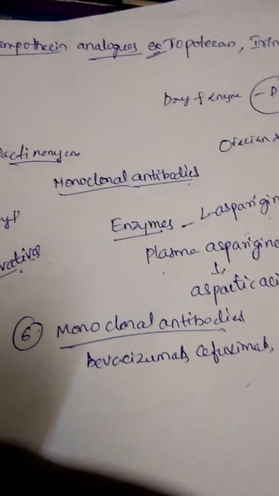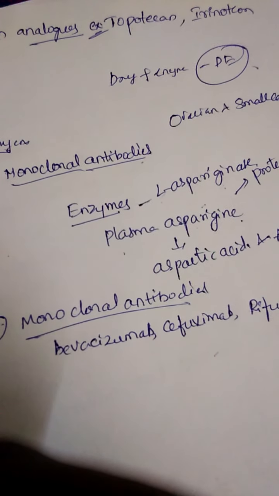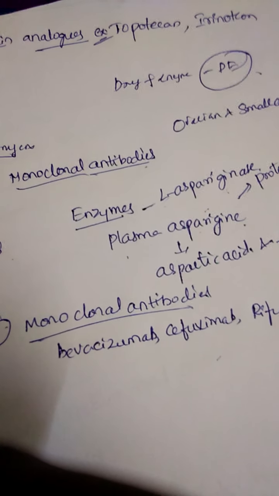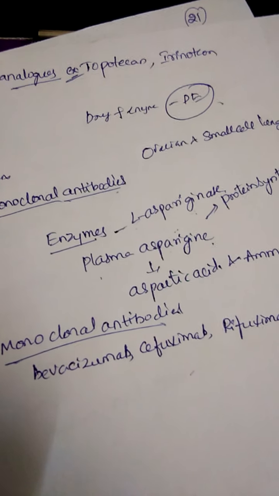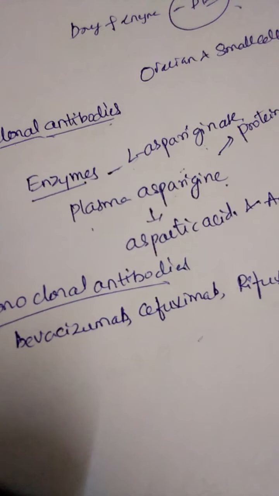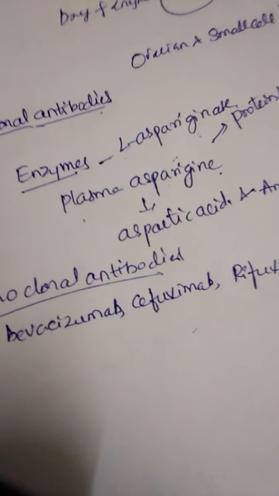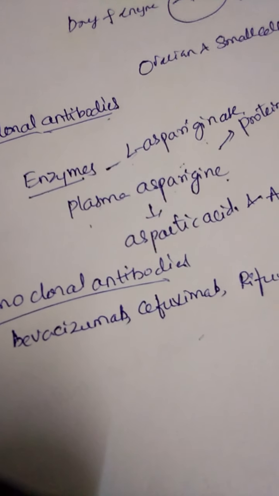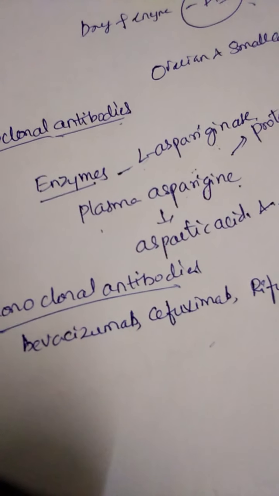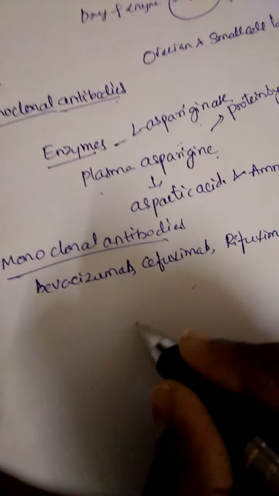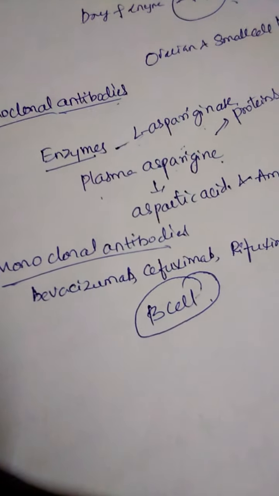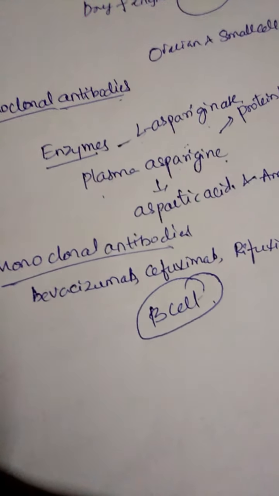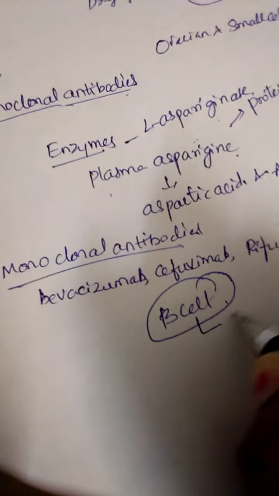Next, monoclonal antibodies. In monoclonal antibodies, rituximab, bevacizumab, cetuximab, and trastuzumab are all used as anti-cancer agents. The main mechanism of action of these drugs is that they act upon the B cell. Here the B cell is a blood cell, mainly the white blood cells, the B lymphocytes.